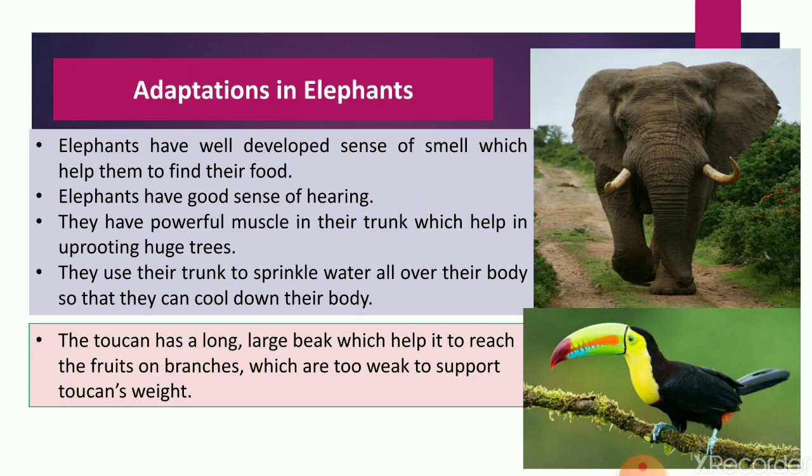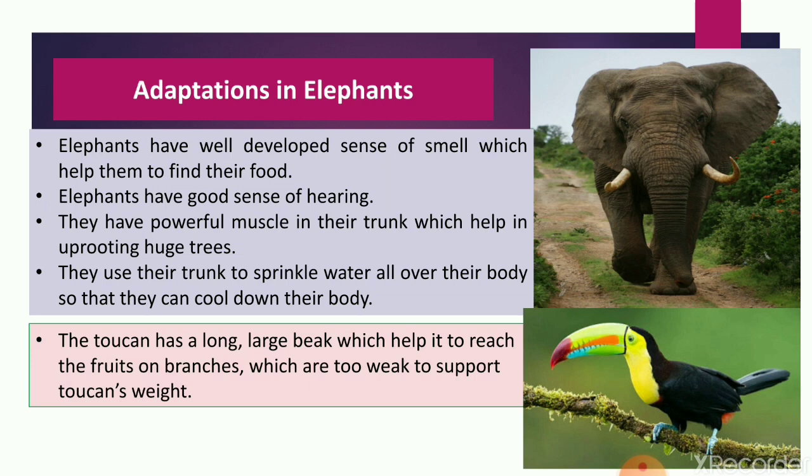Then their tusks are modified teeth which can tear the bark of tree, and they're having a very good sense of hearing and smelling also. And just because of their trunk, they can drink a lot of water, and they can sprinkle water over their body to keep them cool. So elephant is also able to handle the competition for food very well.